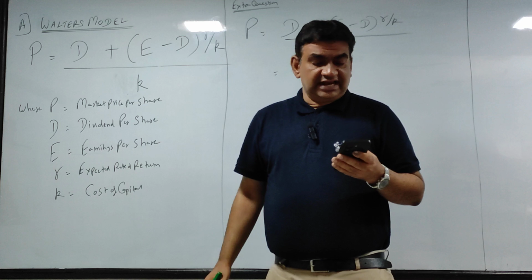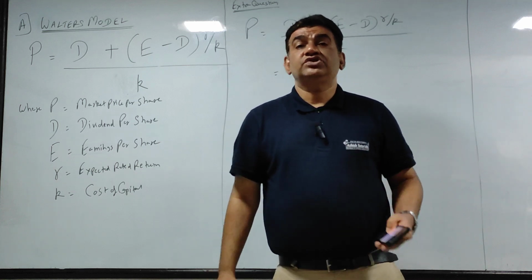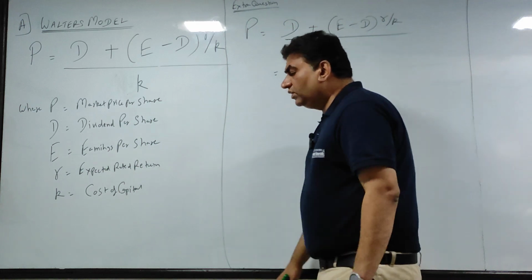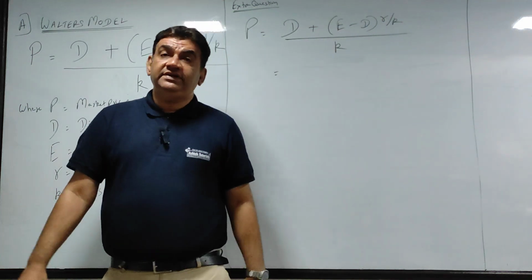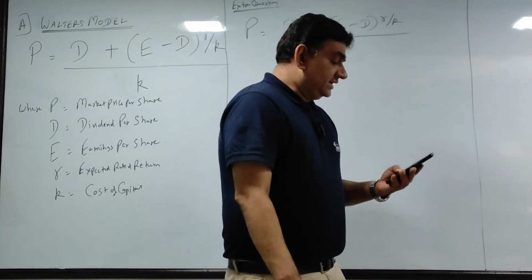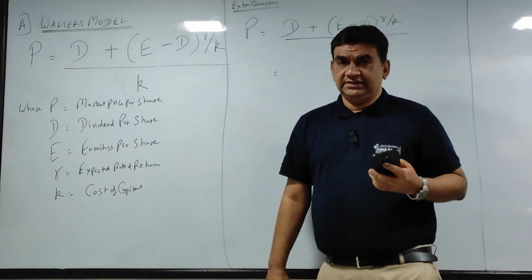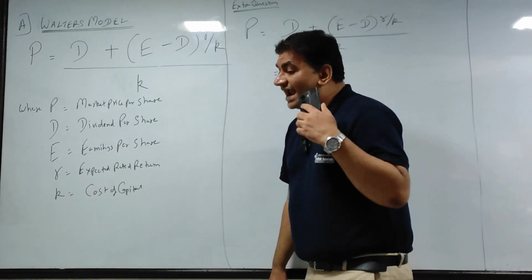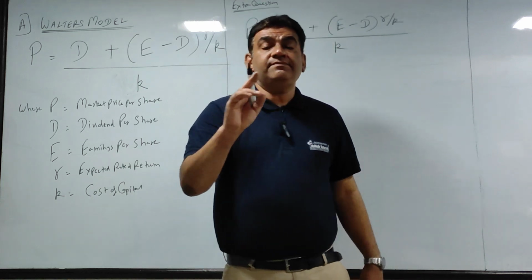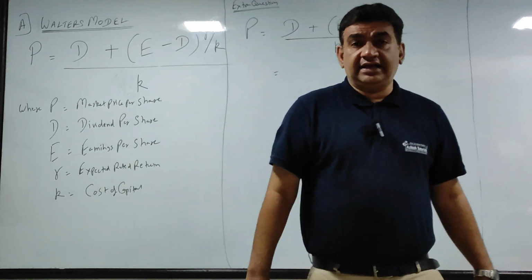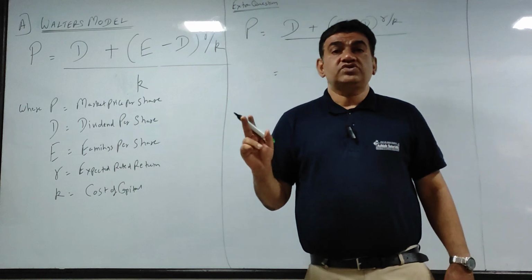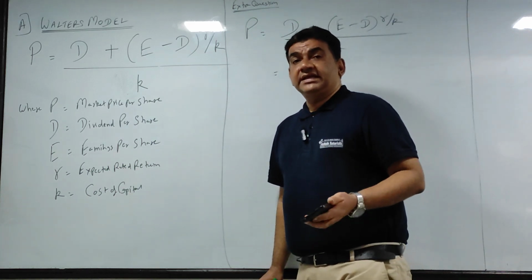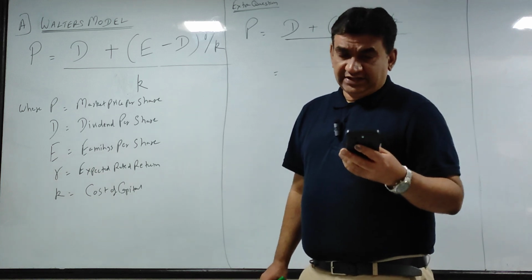Now see the last line. Dividend payout ratio is 25%. You all have done this in ratios. When I say dividend payout ratio is 25%, that means out of whatever the company has earned, this is what they have paid.